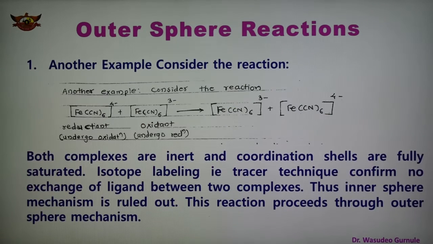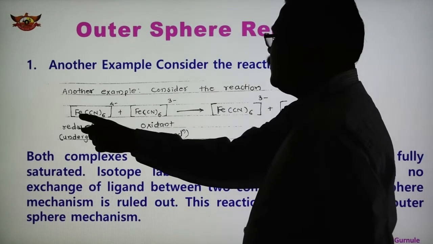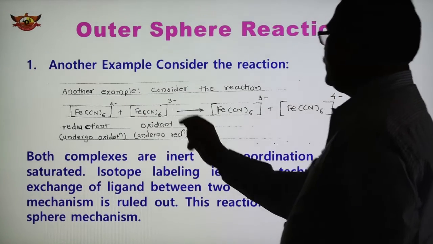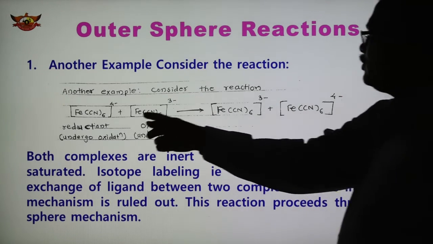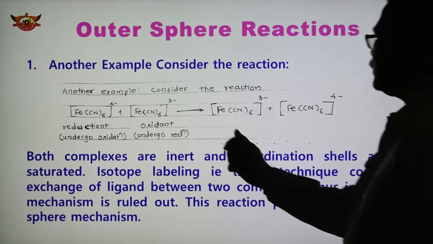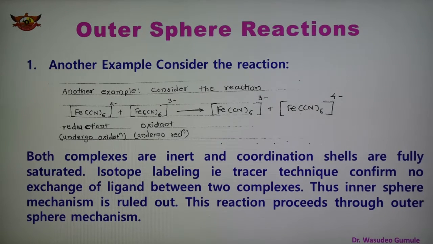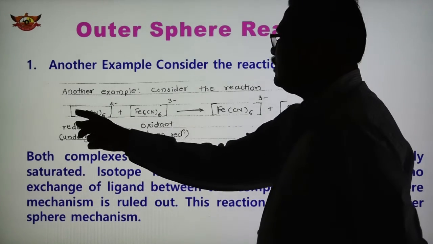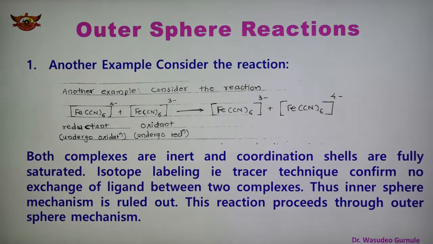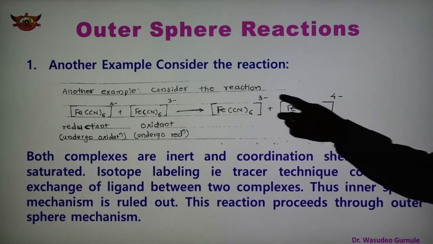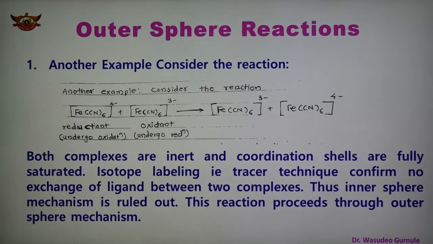In the next slide, we take another example, FeCl6, where the ligands are different. Consider this reaction: FeCl6 4-, and FeCl6 3-. After transfer, this one undergoes oxidation and this one undergoes reduction. Here Fe has a 2+ charge and here Fe has a 3+ charge. So Fe 2+ becomes Fe 3+, undergoing oxidation, and the other is reduced. Both reactions are taking place.